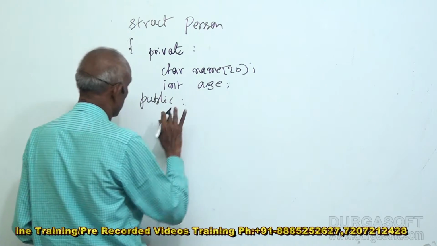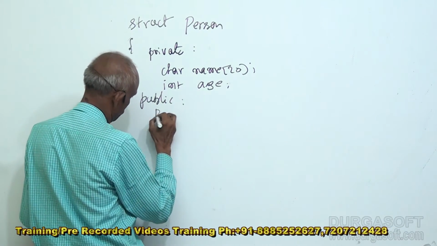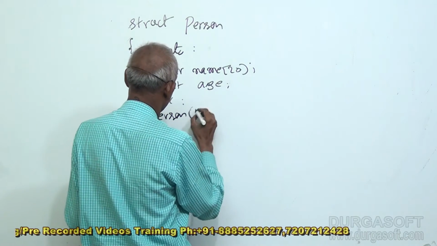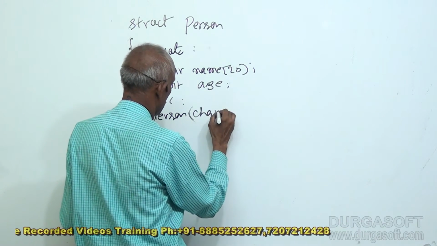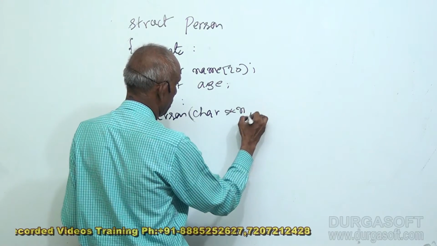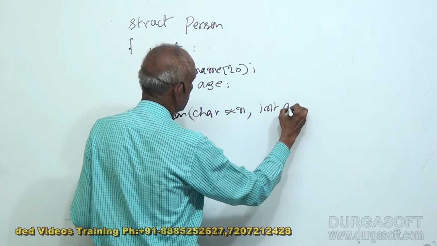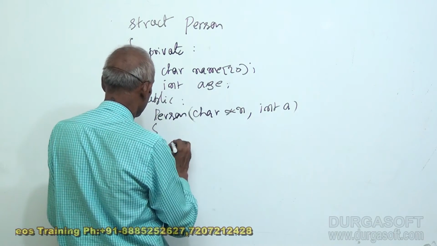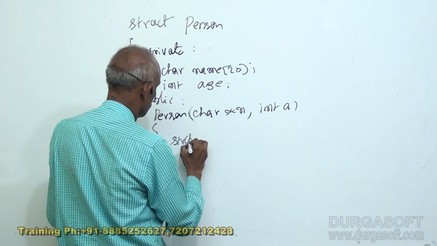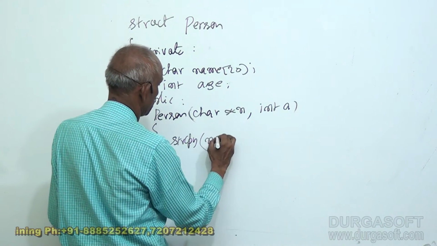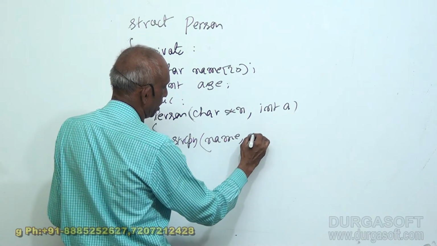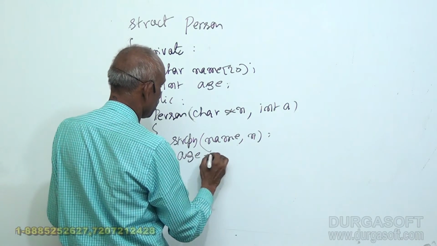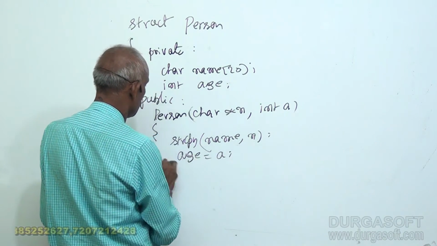So I can have even a constructor also. Person, a constructor with a character star n and an age a. You will simply copy the name to this, string copy name comma n, name is copied to this, and age is also copied, a is copied to age.